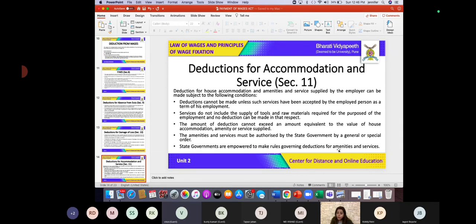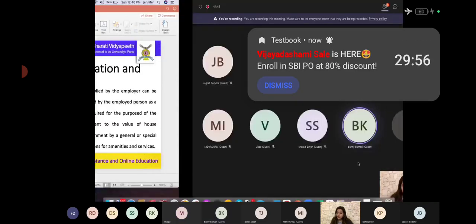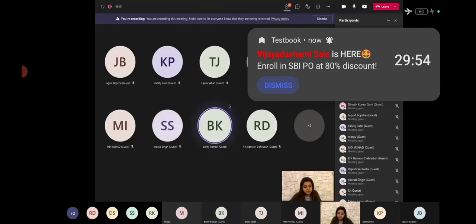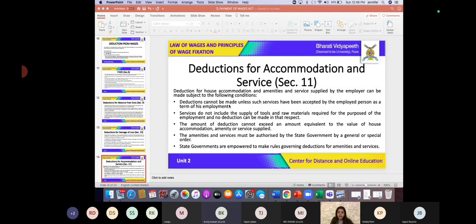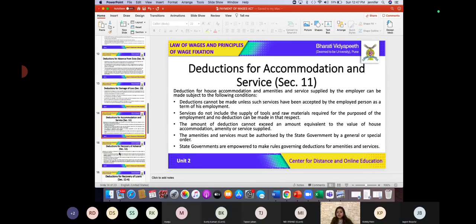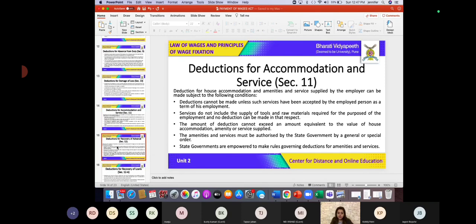The services which are being provided by the employer must be authorized by the state government by a general or a special order. Is this clear? Yes, ma'am. And lastly, the state government is empowered to make rules governing the deductions for amenities and services as well. Is this clear, my dear students? Yes, ma'am. So this was in regard to deductions for accommodations and services.